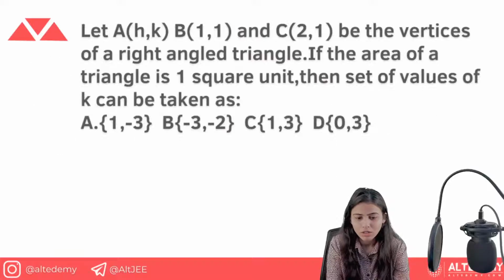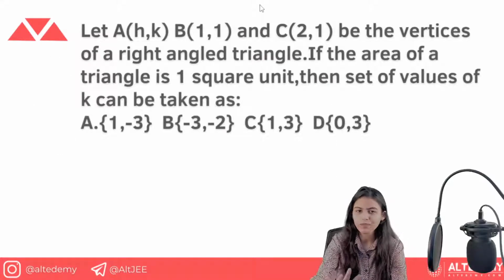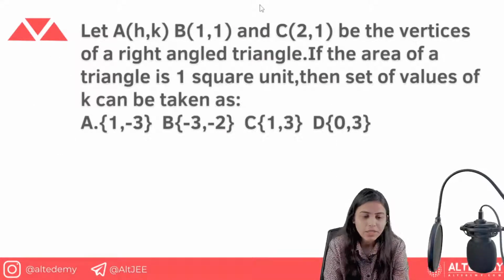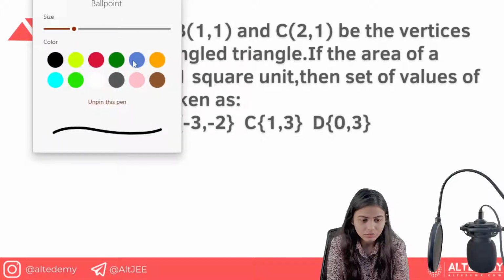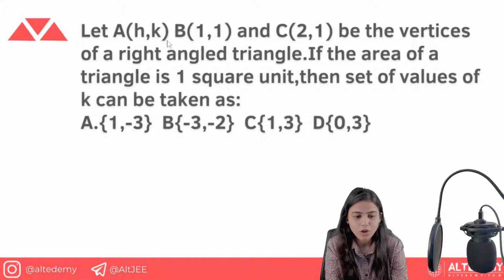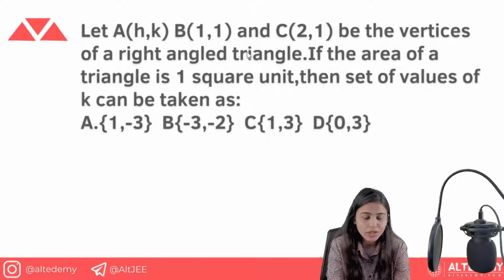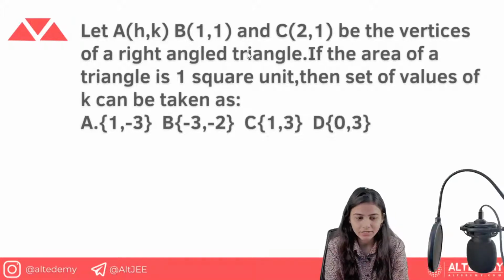Now we have this point. I have told you about the Cartesian coordinate, basic thing. Now this is the question here. Let A(h, k), B(1, 1), C(2, 1) be the vertices of a right angle triangle. Now if the area of the triangle is 1 square unit, then set of values of k can be taken as. This is the question.